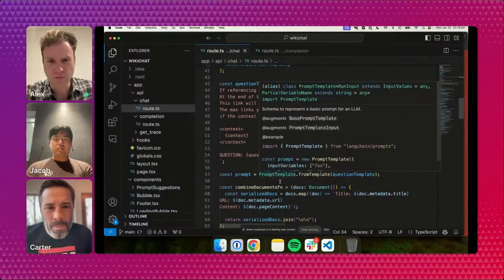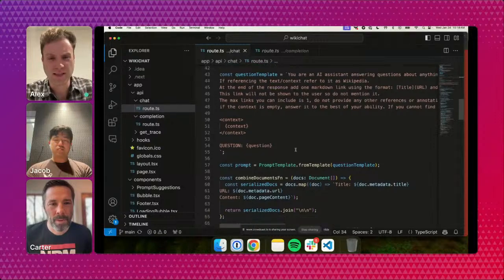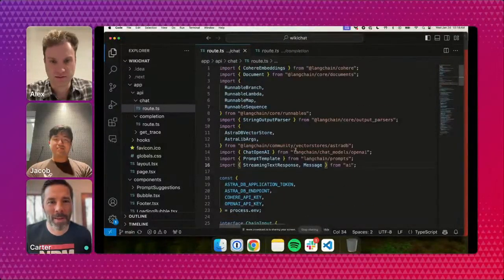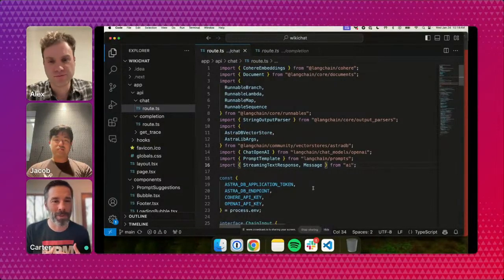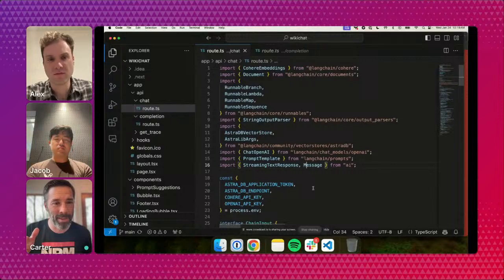So here we're constructing the prompt. We use LangChain prompt templates, which are a really simple way to inject variables into prompts that look like this. Alex, do you mind scrolling back up to the top of the file? Yeah. I think the imports are pretty interesting. Jacob can probably speak more to the breadth of the LangChain JavaScript SDK, but there are a lot of really interesting types that we're importing up here, like runnable branch and runnable lambda.